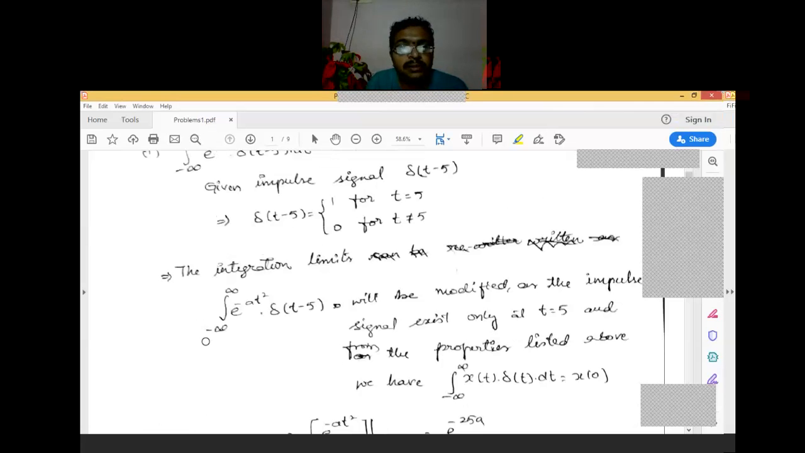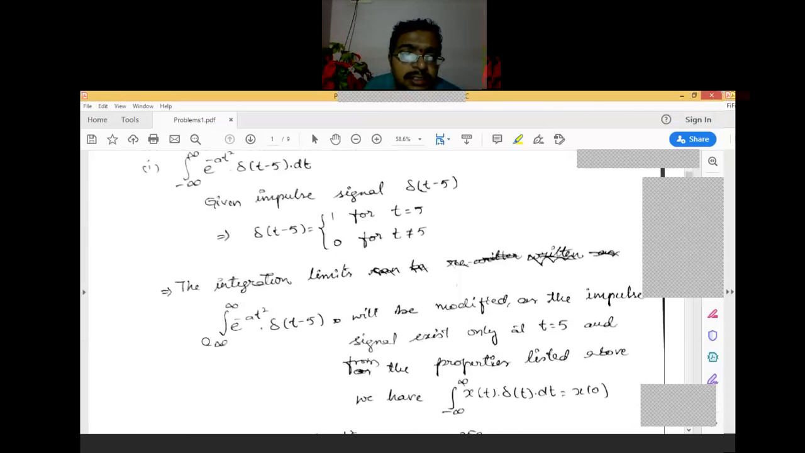So you can see the problem here. He has given an integration from minus infinity to infinity of e power minus 8t square times delta of t minus 5. Please remember the integration limits he has given, minus infinity to infinity. Also check what signal he has given. Here the signal is delta of t minus 5, which means it is an impulse signal.